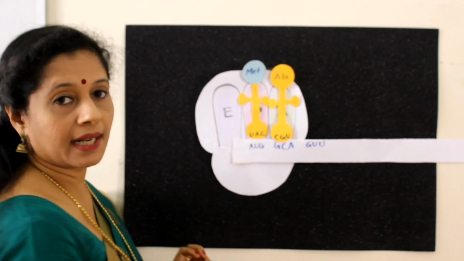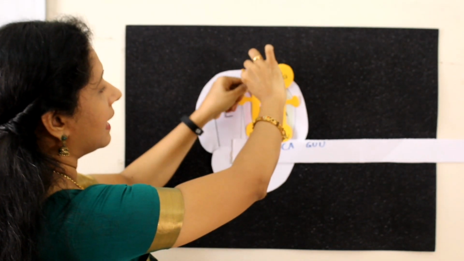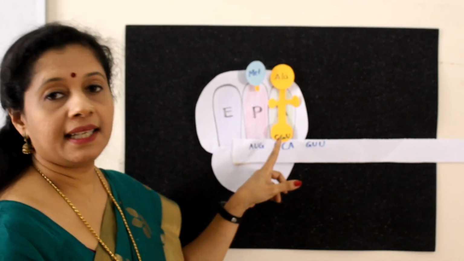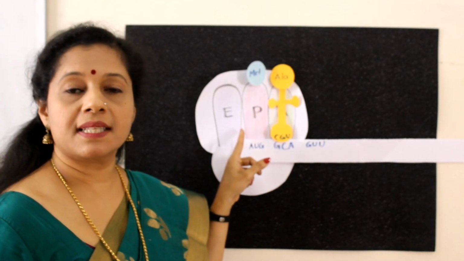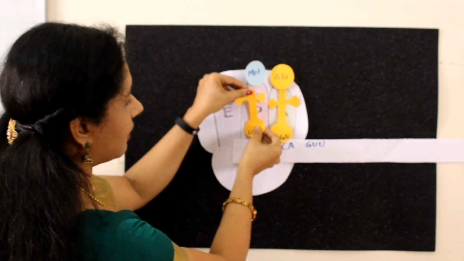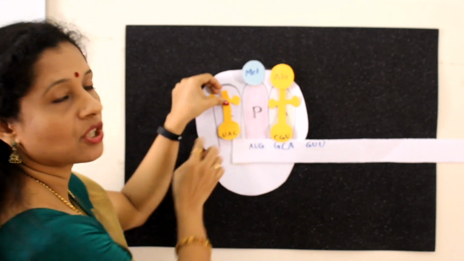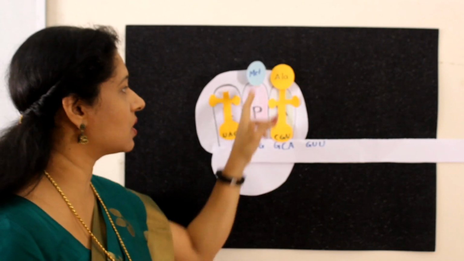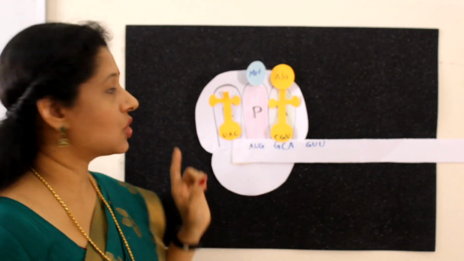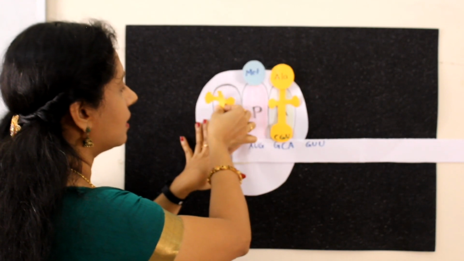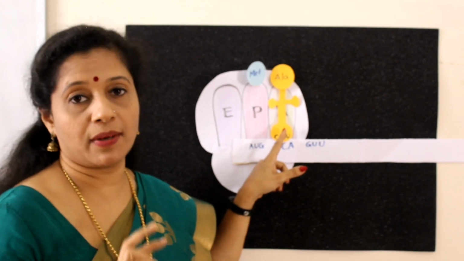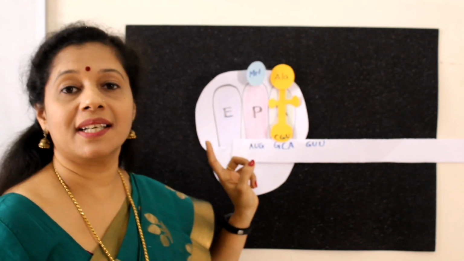Now, since these two are connected, this tRNA will detach from this methionine. Now the tRNA is removed. The second tRNA has now 2 amino acids attached to it. So the tRNA from the P site is now removed. What will happen? From the P site, it will come to the E site or the exit site. Is it charged now? No, it lost the charge. It is discharged, because there is no amino acid which was giving the charge. So from this exit site, this can go out. The tRNA on the A site has now got 2 amino acids connected to it by a peptide bond. So we call it a dipeptide.